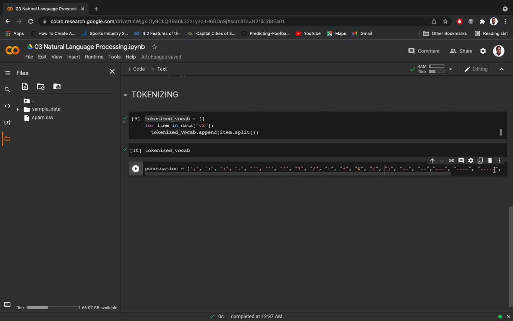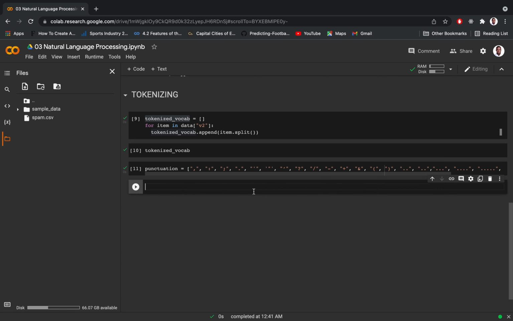So I will just have to remove any of this stuff in the corpus. So I'm going to remove this. I'm going to first declare a list in Python, queen vocab.